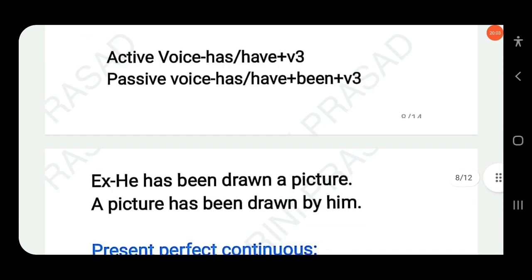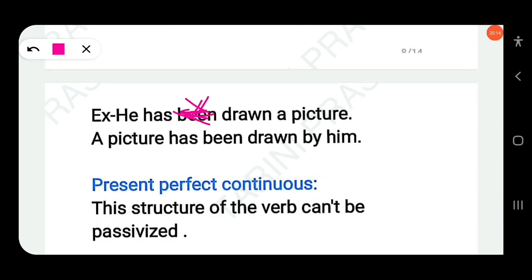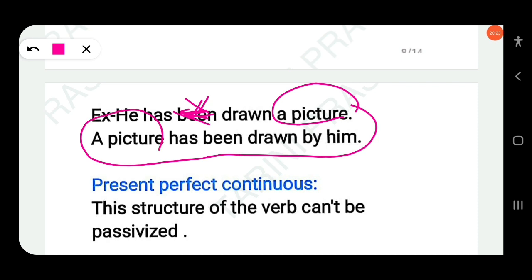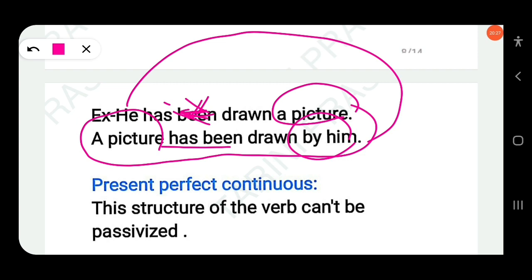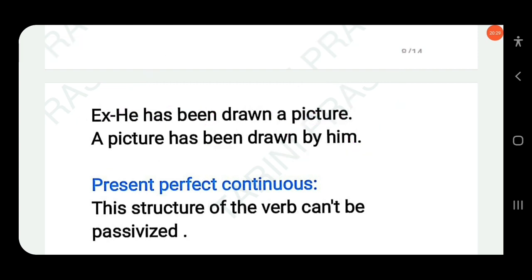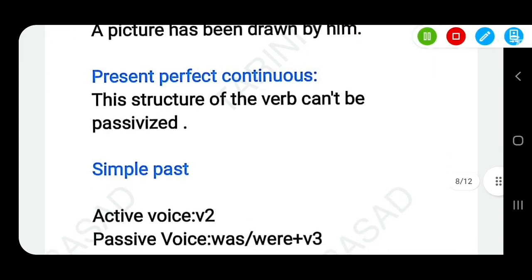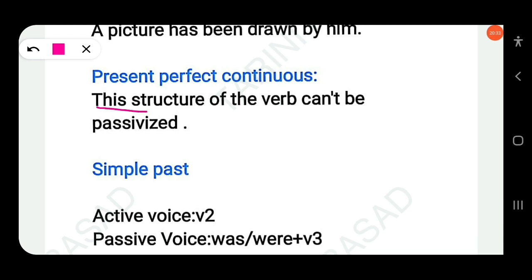So look at this example. He has drawn a picture. The tense is present perfect and the object here is a picture. A picture becomes the subject in passive voice: a picture has been drawn by him. So he becomes by him. Clear? Then next, present perfect continuous. This structure of the verb cannot be passivized. That means it cannot change into passive form.